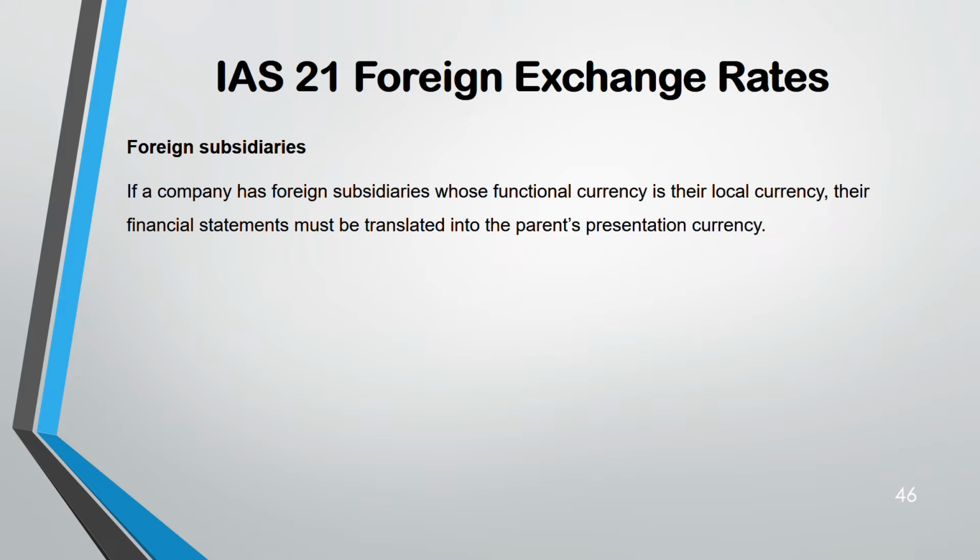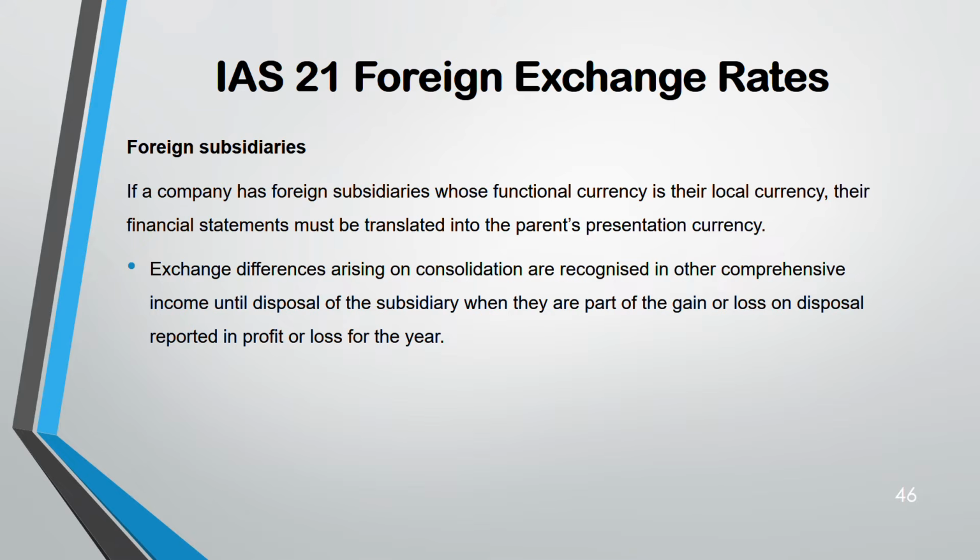Now, any exchange differences on consolidation will go to other comprehensive income. Remember, if there's an individual difference, it goes to profit and loss, but because of consolidation, it goes to other comprehensive income until the disposal of the subsidiary. Why? Because when you finally dispose of the subsidiary, any gain or loss will go to profit and loss from other comprehensive income. So it's an example of what? Gain and loss that will be recycled to profit and loss.